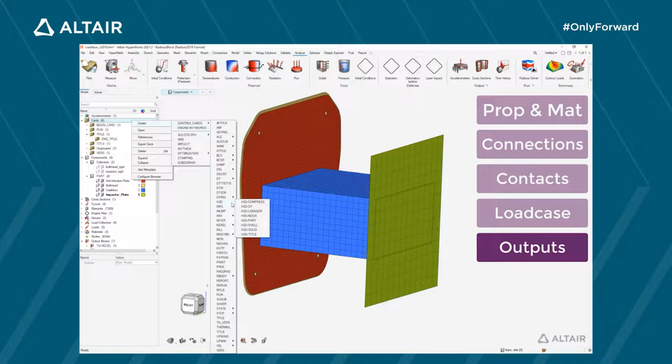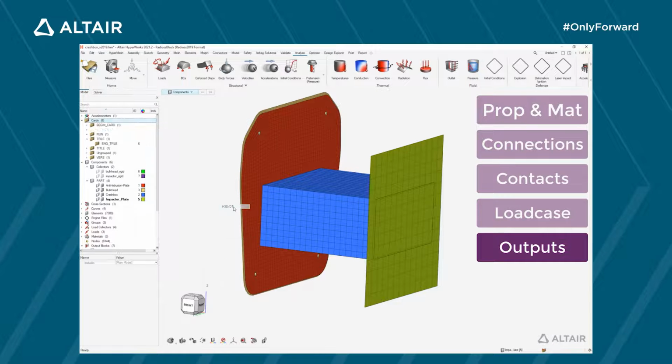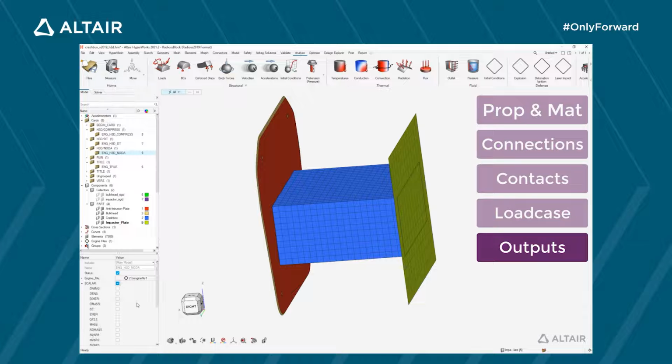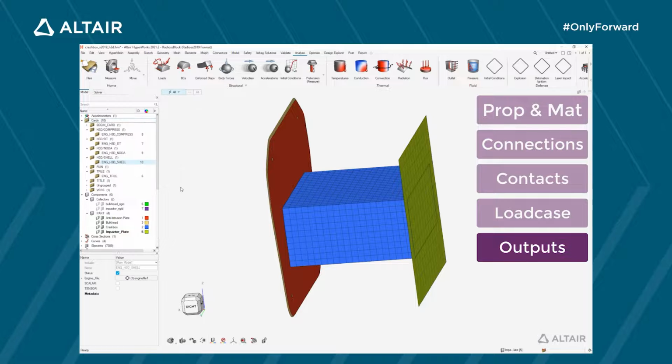These outputs can be generated as animation files or as H3D file. I'm first setting the output frequency time. With the frequency time equal to 1 millisecond, I will have 55 states plus the initial one. I can adjust the compression level of the H3D file that is going to be generated. And I'm adding contour outputs at nodes such as mass, mass change, contact force or pressure. Contour outputs for shells and solids, like plastic strain, or stress and strain tensors.